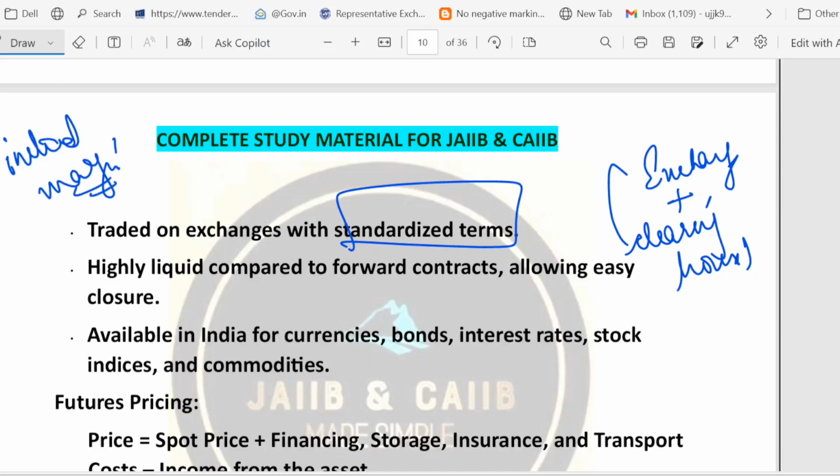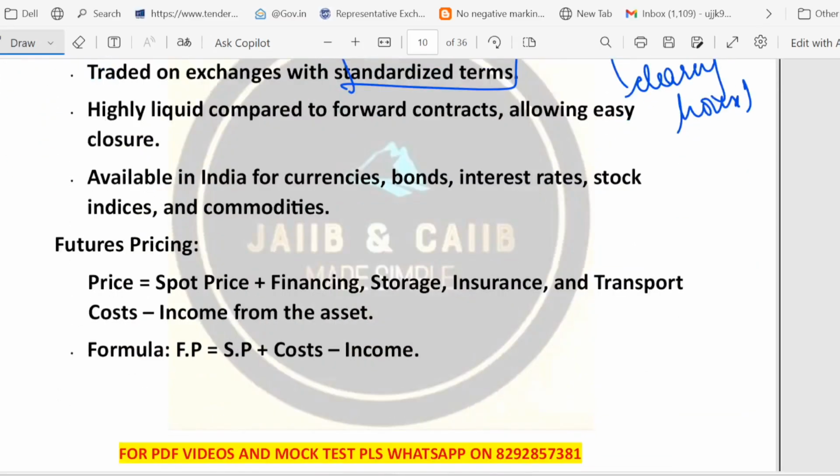And gain or loss are settled daily. That is called mark to market. Here you will see the term, that is the mark to market, MTM. MTM means they are daily settled. Gains and losses are daily settled. Because the clearing house guarantees the trade, futures have lower counterparty risk.